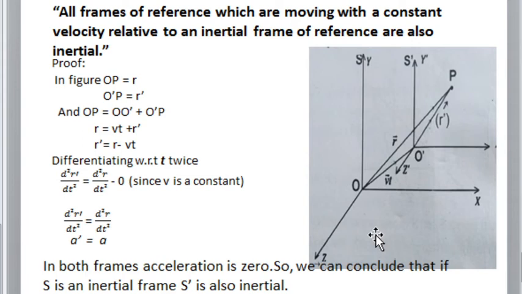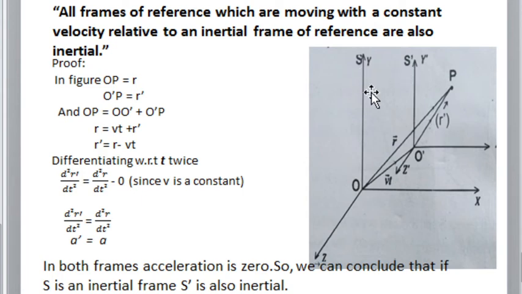Second is a statement you have to prove: all frames of reference which are moving with a constant velocity relative to an inertial frame of reference are also inertial. Here we have to consider two frames of reference. The first frame is inertial. That data is provided in the statement. For an inertial frame, the acceleration is equal to 0. Here, the second frame is moving with a constant velocity. This figure represents a frame S. S frame is represented by coordinates x, y, z and t.